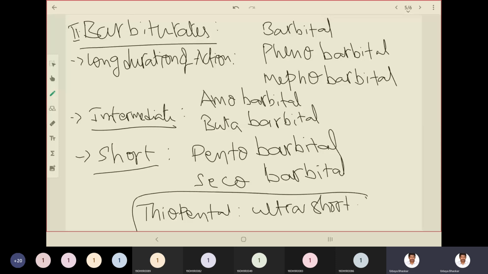Okay. So these are the drugs. Barbiturates, you have long duration of action, intermediate duration of action, and short duration of action. Examples for long: barbital, phenobarbital, mephobarbital. Intermediate duration of action: amobarbital, butabarbital. Barbiturates having short duration of action: pentobarbital, secobarbital. Okay, thiopental is the ultra short acting barbiturate.